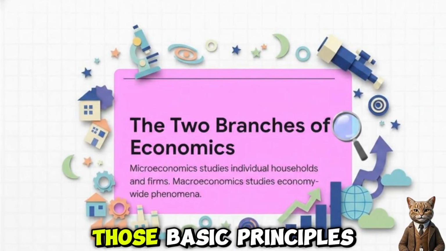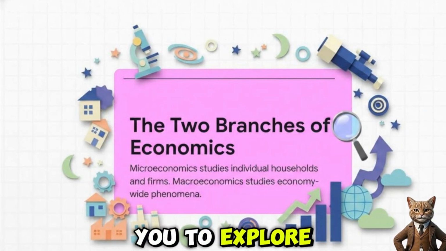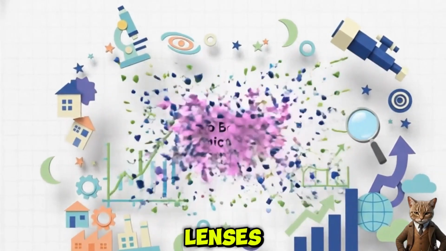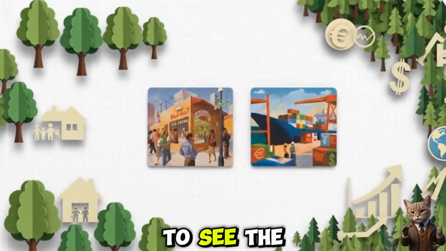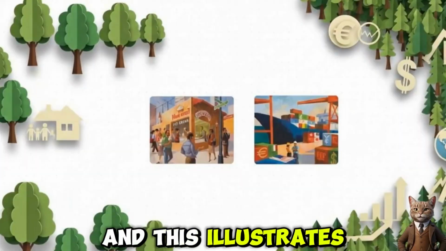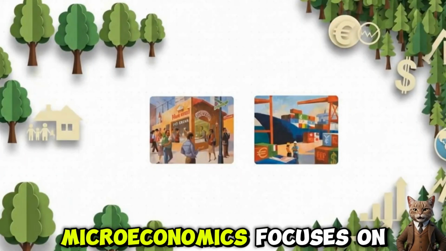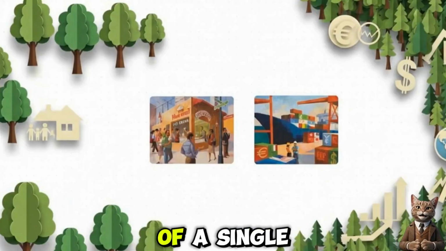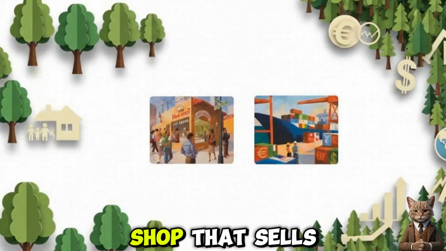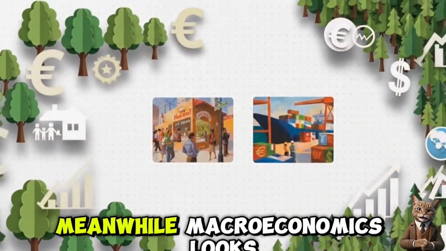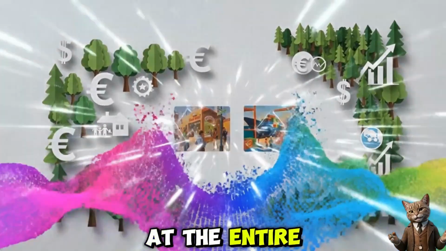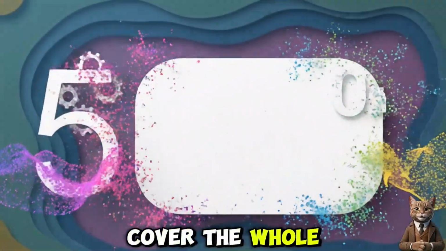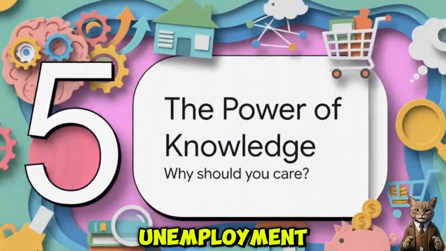After you get a handle on those basic principles, the book leads you to explore economics through 2 main lenses. It's kind of like having both a microscope for a close-up view and a telescope to see the whole panorama. And this illustrates that difference perfectly. Microeconomics focuses on the individual trees, like the decisions of a single household or one little shop that sells cat pate. Meanwhile, macroeconomics looks at the entire forest, the issues that cover the whole economy, like inflation or unemployment.